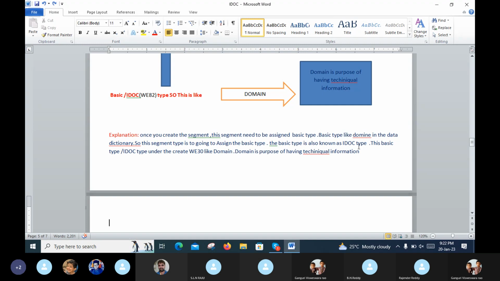The basic type is also known as IDOC document type. IDOC type includes basic type or message type. IDOC type will be divided into two types: the first one is the basic type and the second one is the message type. These are the IDOC types. This basic type or IDOC type is created under WE30, like domain, as I also told you. Domain is the purpose of having the technical information. So this is the segment explanation.